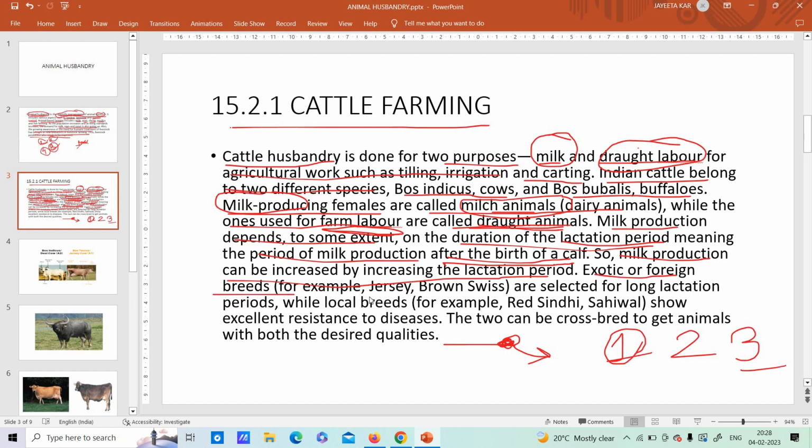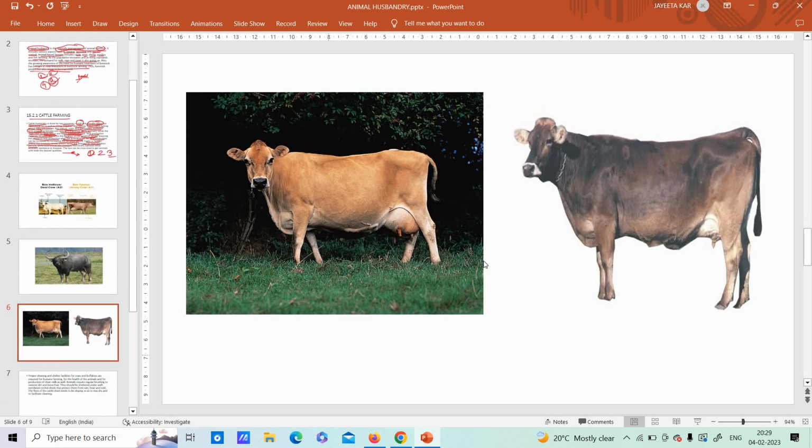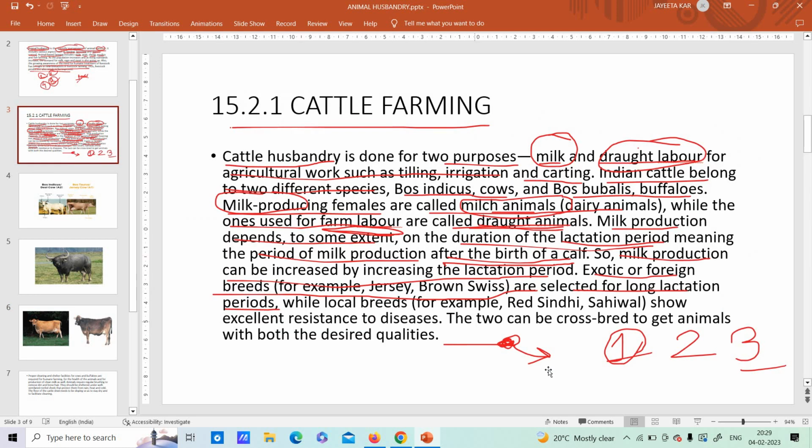Exotic or foreign breeds, for example Jersey and Brown Swiss, are selected for long lactation periods. So these foreign breeds of cows are called Jersey and Brown Swiss. This is the Jersey cow and this is the Brown Swiss. So these are basically your foreign breeds. Now why are they used, these foreign breeds? Because they have a long lactation period. That means they can keep on producing milk for a very long period of time. That's why these foreign breeds are chosen.